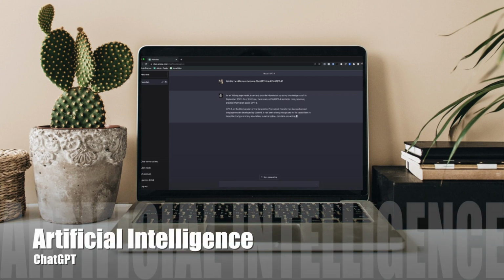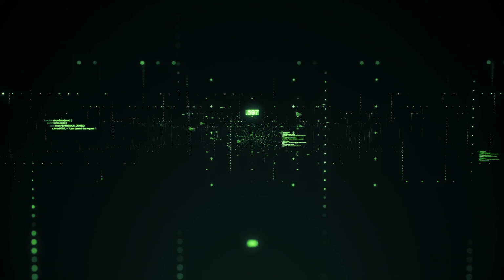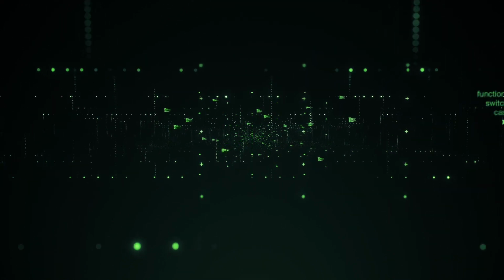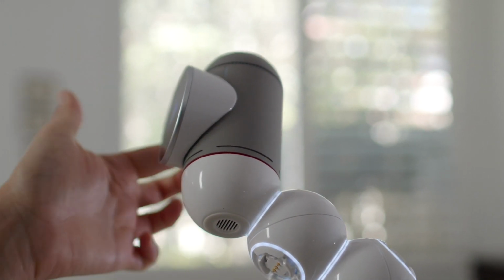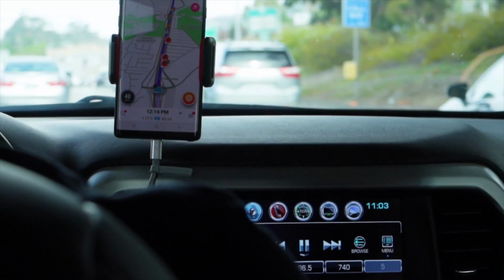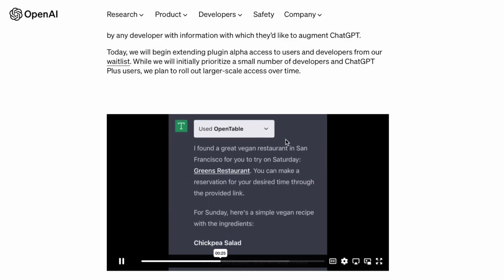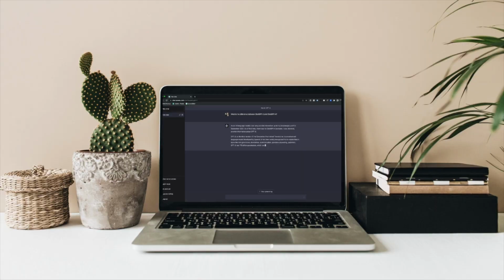AI, or artificial intelligence, refers to the development of computer systems capable of performing tasks that usually require human intelligence. Think of it as a computer playing chess, recognizing speech, or even driving a car. Siri, Alexa, and Google Assistant, our friendly virtual companions, are all common examples of AI. They're designed to make our lives easier by understanding and processing our requests through natural language processing.